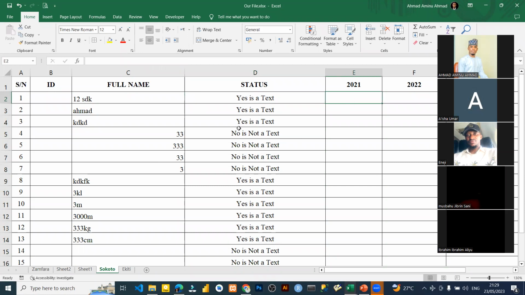This is something you can use even when data is given to you, when you want to know whether a particular cell is a text or a number. I told you right from the beginning, there is every tendency you will see a particular cell contain numbers, like account numbers, like BVN numbers, and you will think it's a number. It's not a number. It's a text. It's qualitative data, not quantitative. You should understand that so that you do not go and add them together.